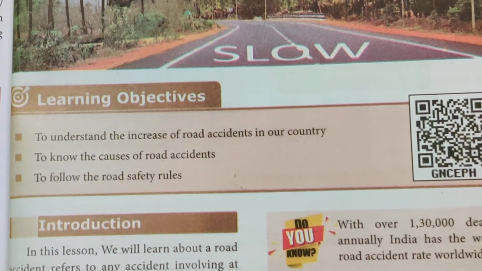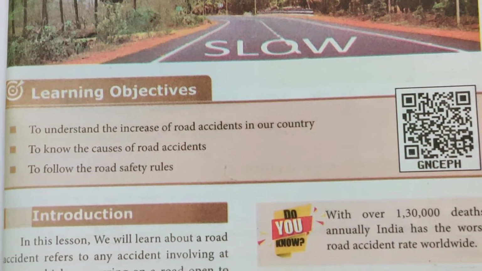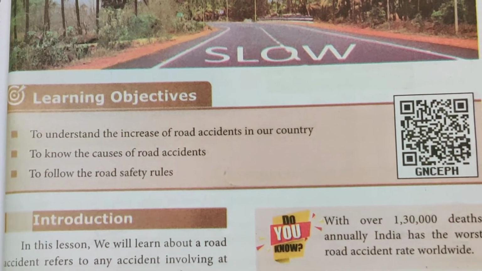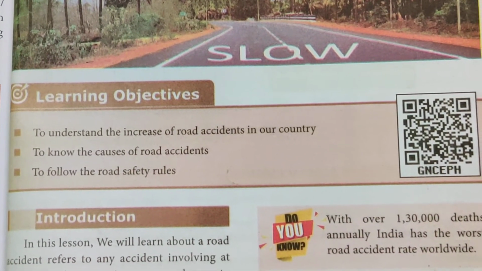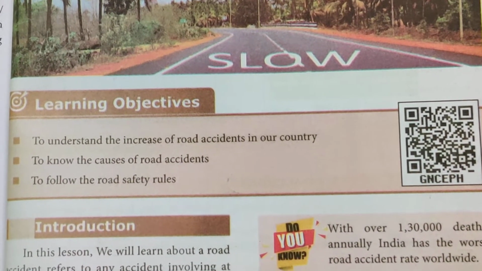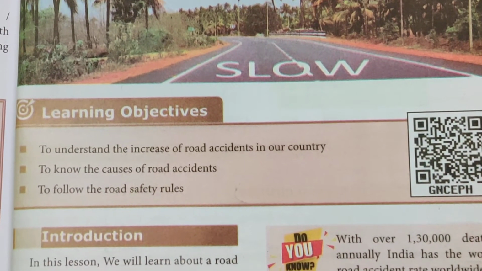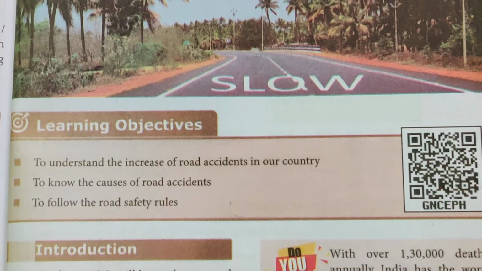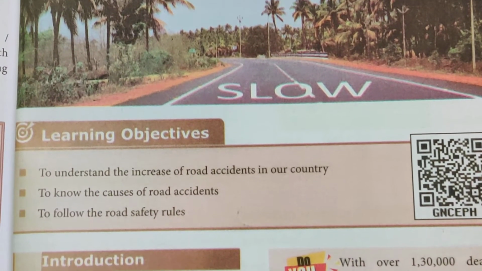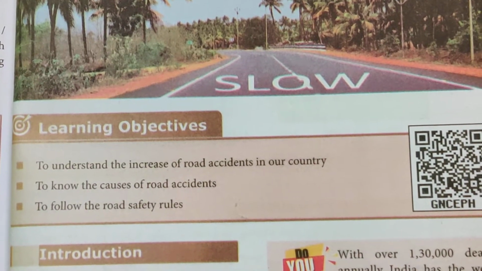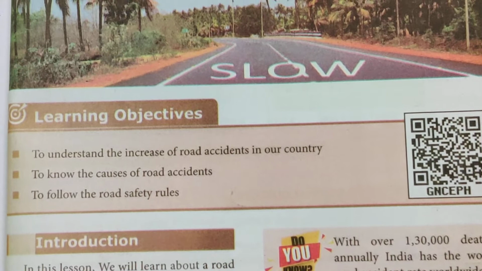To understand the increase of road accidents in our country. As you all know very well, road accidents are more in number due to rash driving, drunken driving, negligence in driving, very high speed, improper driver training, overlooking the other vehicles, and non-stop long driving.